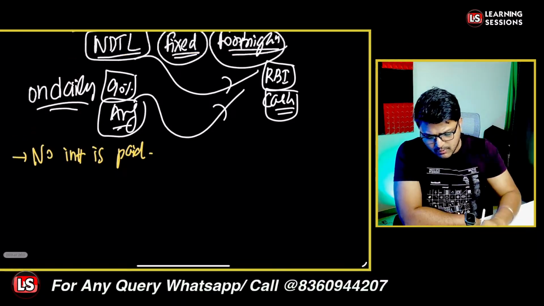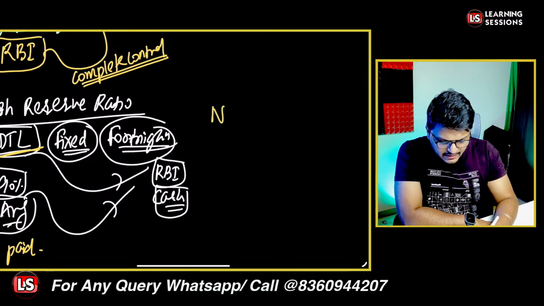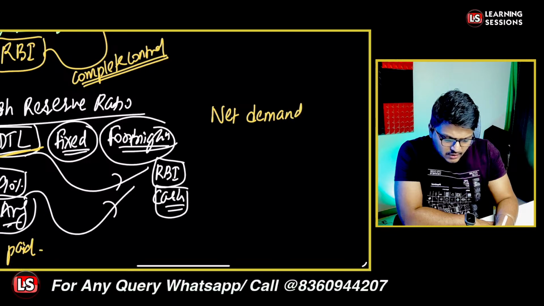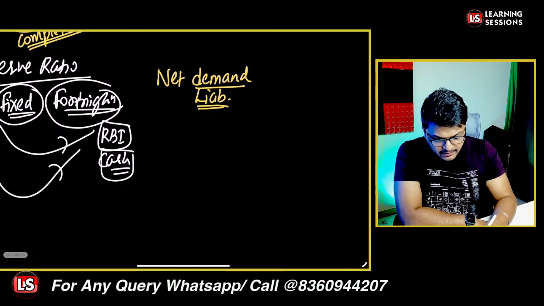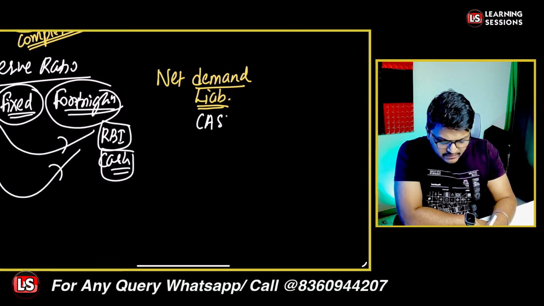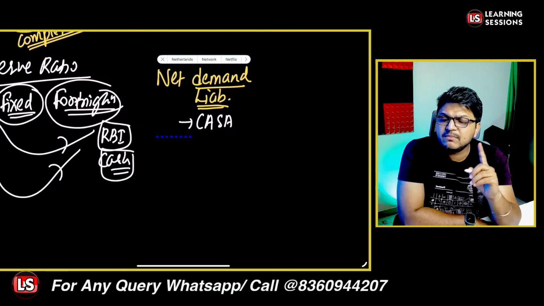Now, let's talk about the NDTL in detail, which is net demand and time liabilities. First, consider the demand liabilities. Demand liabilities are the balances in CASA, that is current account and savings account balances; whatever balances are available are covered as a demand liability.